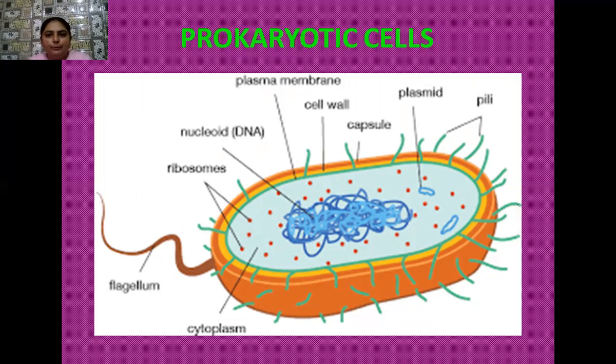I want to tell you about a very special type of organelle which is there in the cytoplasm of the bacterial cell, and that is the plasmid. These plasmids are circular DNA which are generally present in the cytoplasm, and this type of DNA is different from the genomic DNA, that is, the DNA which is present in the nuclear material.